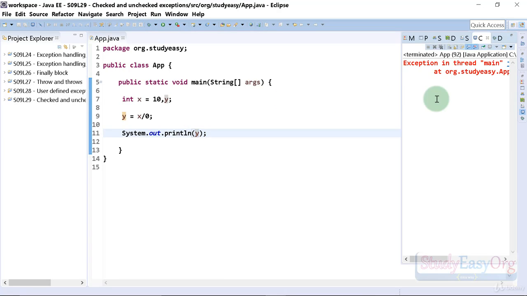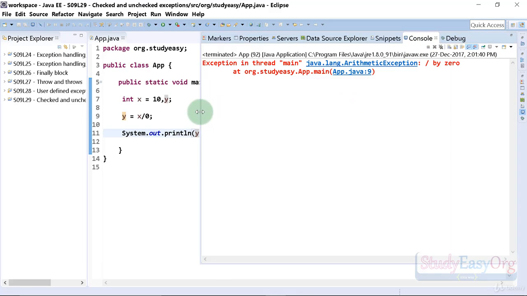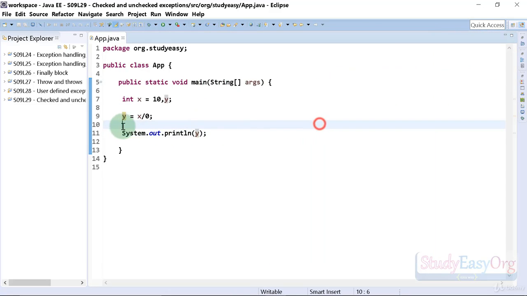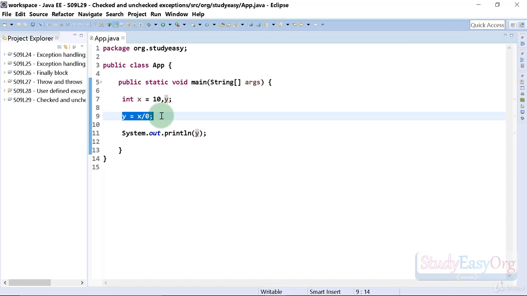Let me show you. Here we go. So here is a crash, your application is crashed and the message is divide by 0. Now friends, in here definitely this is a generic rule and Java could complain about it right away, but Java doesn't complain about it. Why? Because this particular arithmetic exception falls under the unchecked exception type.